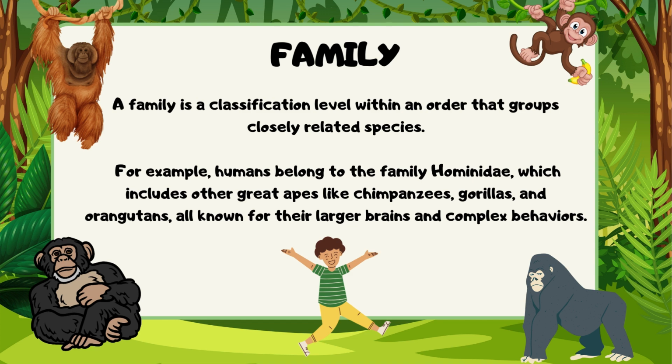Family. A family is a classification level within an order that groups closely related species. For example, humans belong to the family Hominidae, which includes other great apes like chimpanzees, gorillas, and orangutans, all known for their larger brains and complex behaviors.